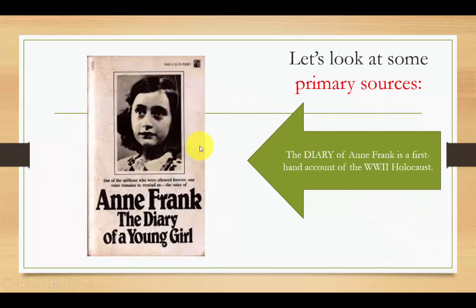You might have seen this book before, or perhaps you've read it. The Diary of Anne Frank is a book which is essentially diary entries that have been published, and they were written by a young girl named Anne Frank who lived during the World War II Holocaust, and she writes about her experiences. This book would be considered very much like an autobiography. It's a collection of diary entries, and therefore it would be a primary source. It was written by the person. It's a first-hand account of World War II.